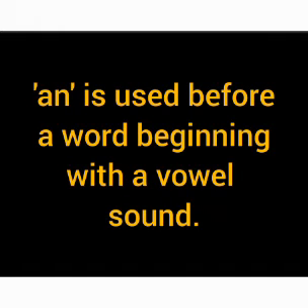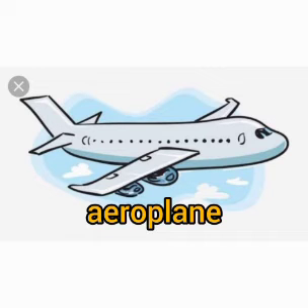Now, let us know when to use the article an. An is used before a word beginning with a vowel sound. Example, you can see, children, the word aeroplane starts with a vowel sound. So, we are supposed to add the article an before it.